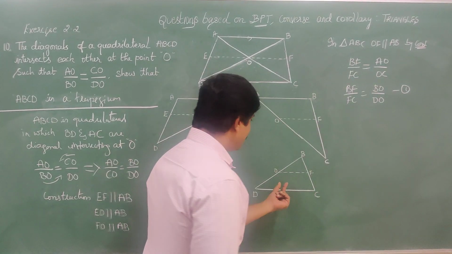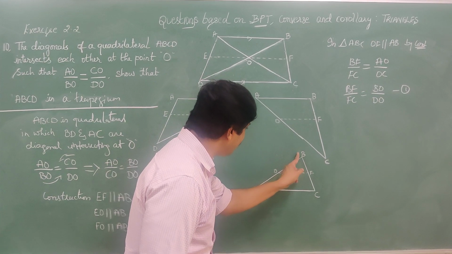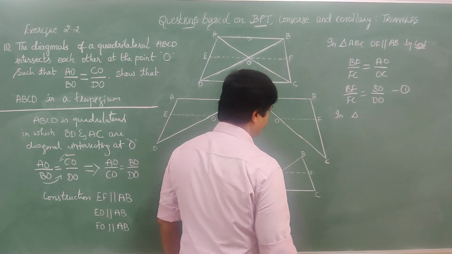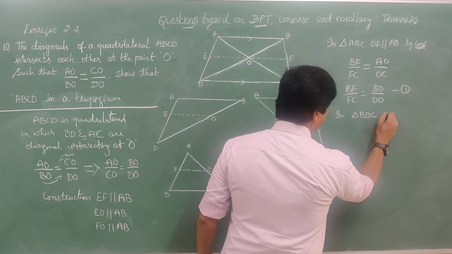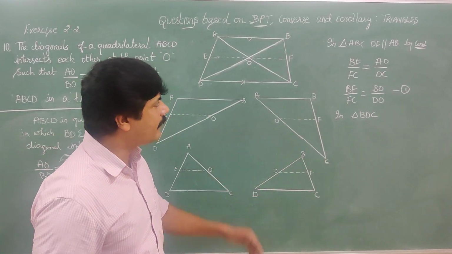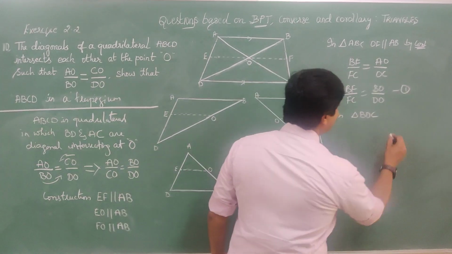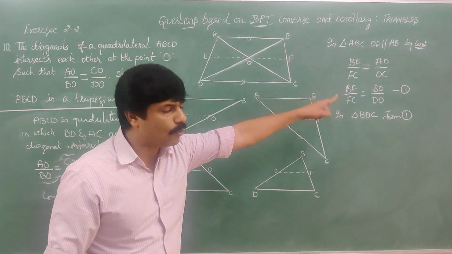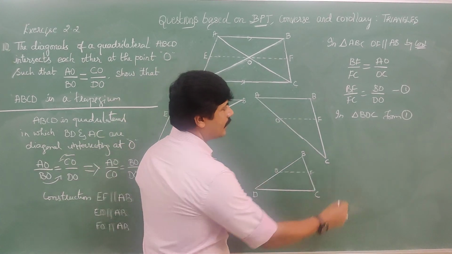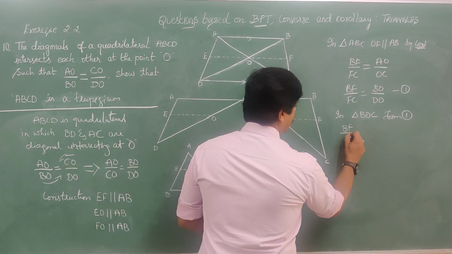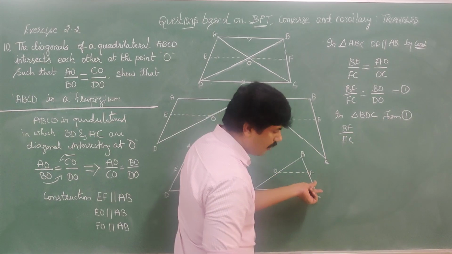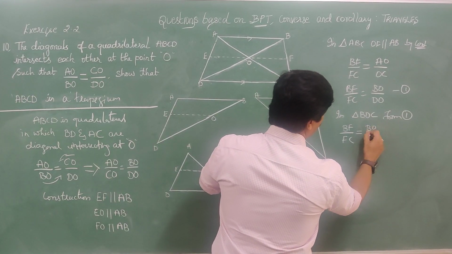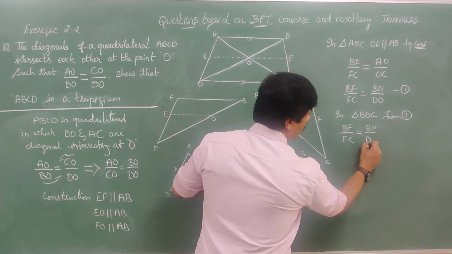Now consider triangle BDC. In triangle BDC, from 1 it is told that BF by FC is equal to BO by DO.